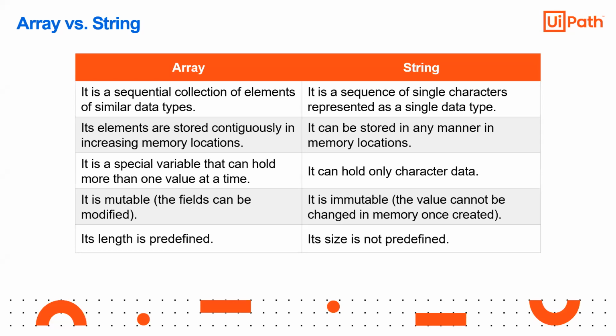So array is basically, kya hai? Those who are from non-circuit branch, I'll just explain to you. Suppose you think there are multiple boxes inside a big box.